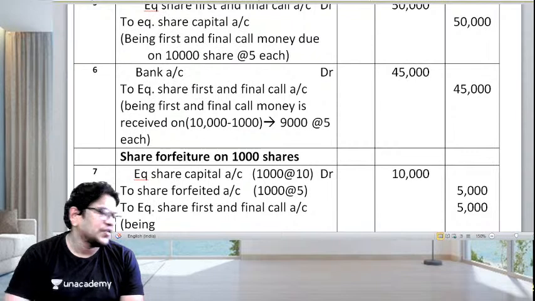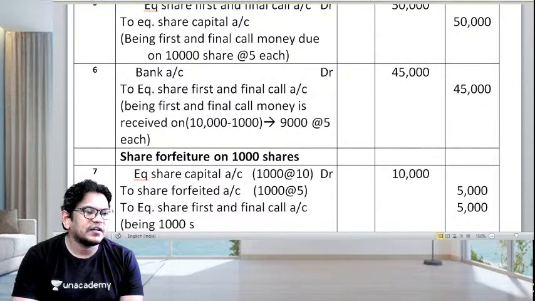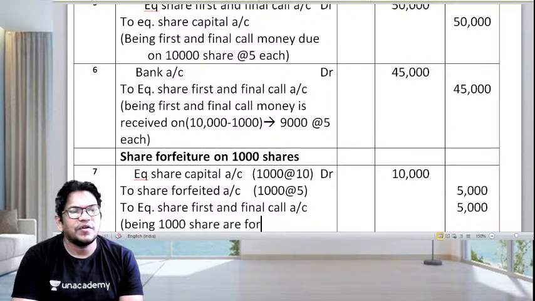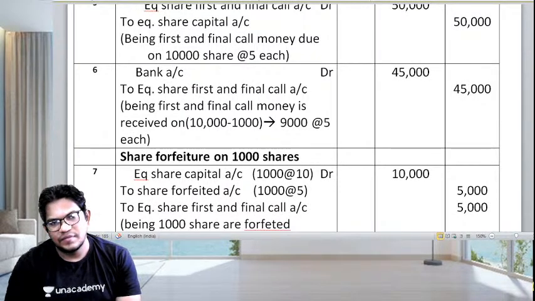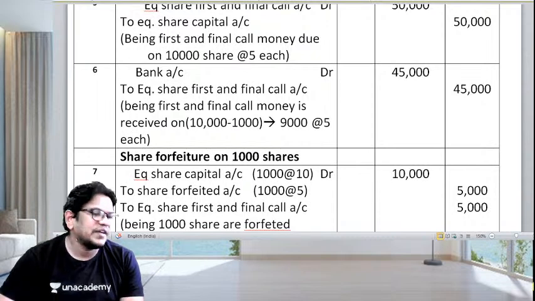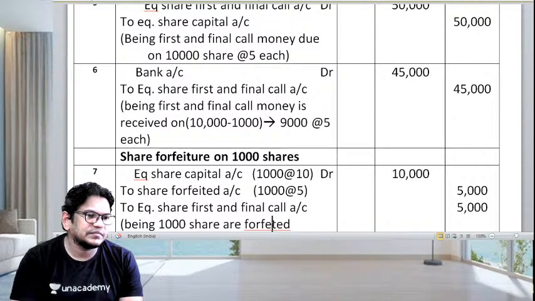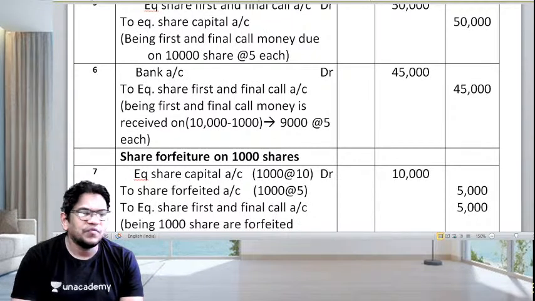Being 1,000 shares are forfeited. 1,000 shares are forfeited for what?